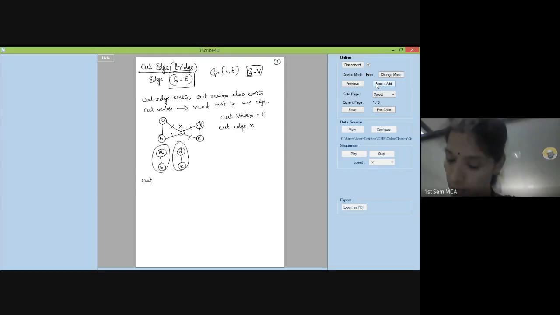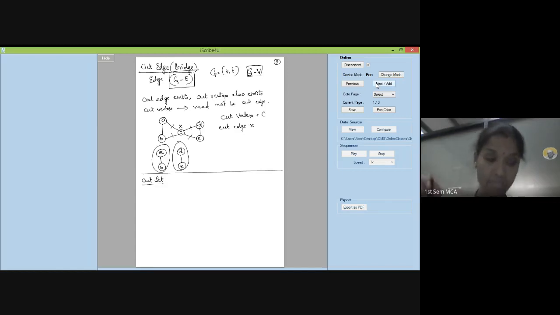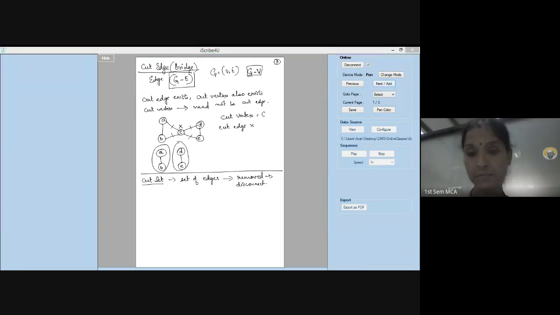Okay. I will take an example for cut edge, don't worry about that. Before that, let me tell you about the cut set. A cut set is nothing but a set of edges which, when removed, will disconnect the graph. All right, that is nothing but your cut set. A set of edges, if I remove them, it is going to disconnect my graph, then I can call them a cut set.